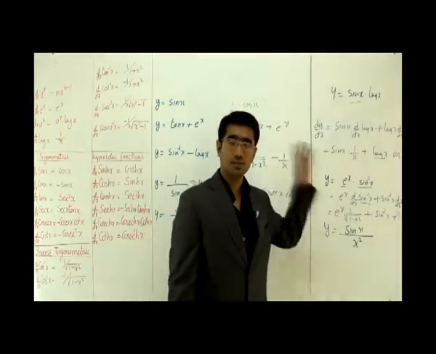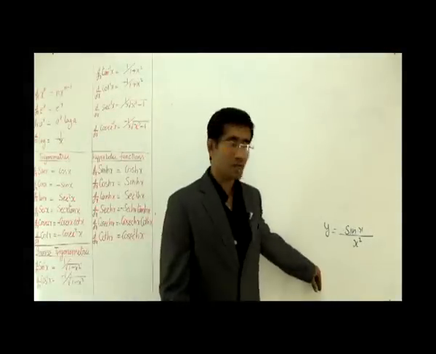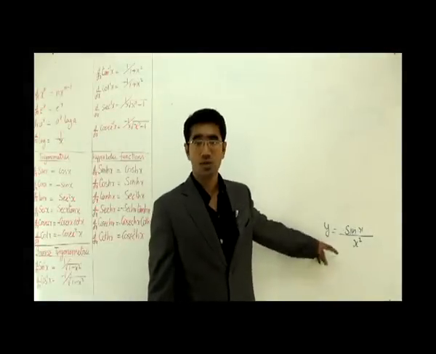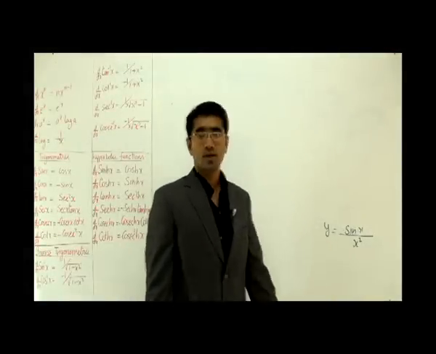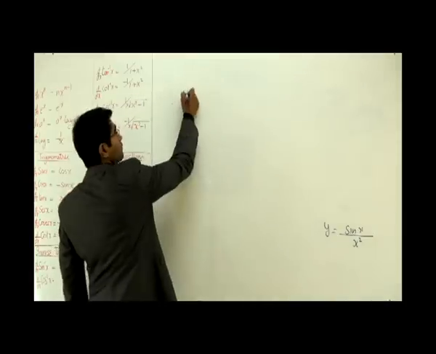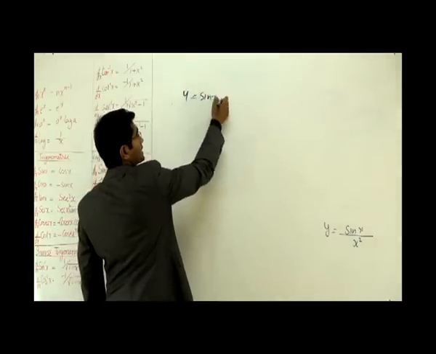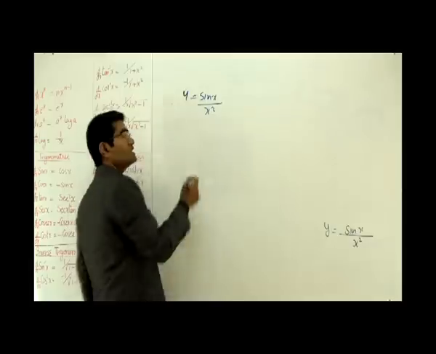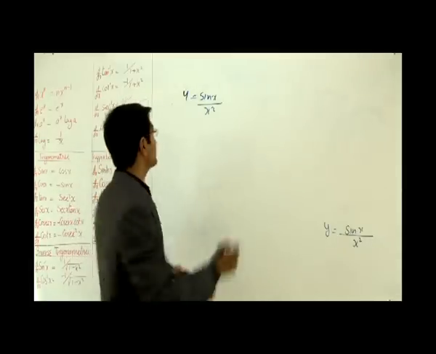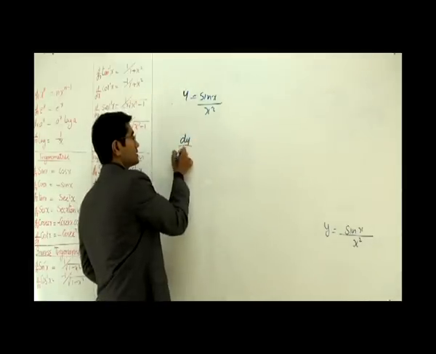It's a quotient rule. Let me just clean the board. All right, let's go with this function where I can see that there are two functions, one about the other. That is sine x by x squared. So how do we differentiate this? It says y is equal to sine x divided by x squared. Now, there's a little different way of differentiating this. Let's say dy by dx.